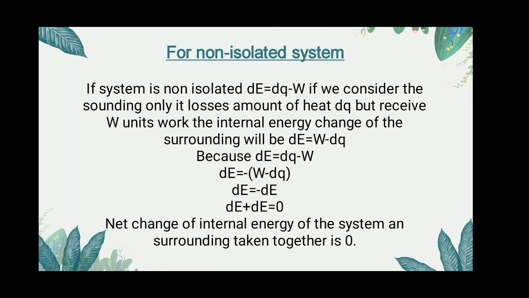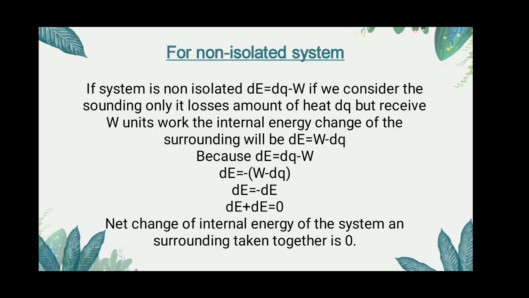Second is the non-isolated system. In the case of non-isolated systems, dE is equal to dQ minus W. If we consider the surroundings only, they lose an amount of heat dQ but receive W units of work. The internal energy change of the surroundings will be dE' is equal to W minus dQ.